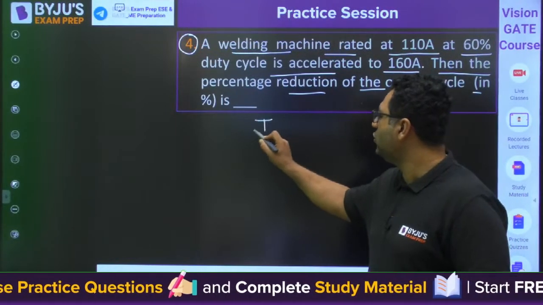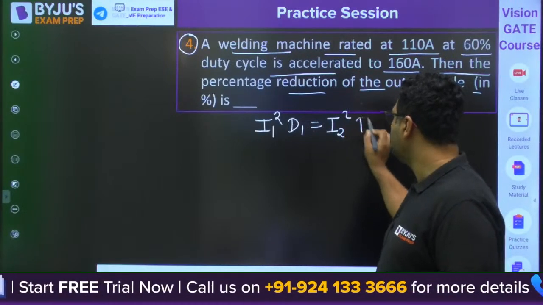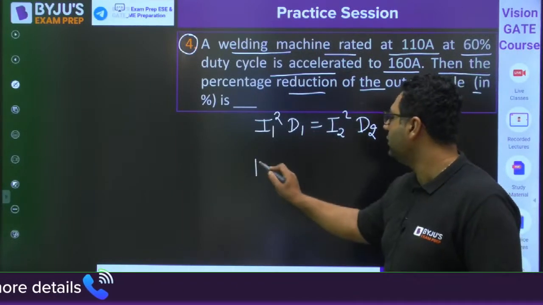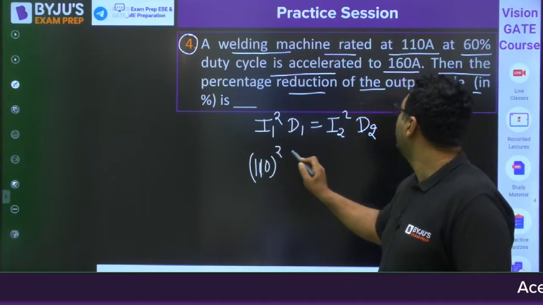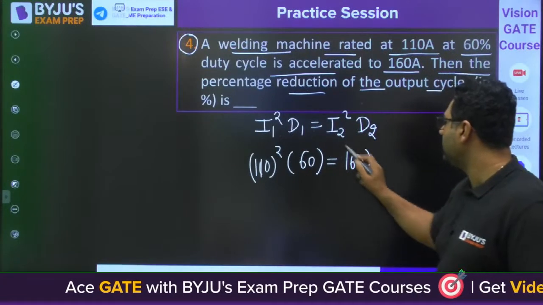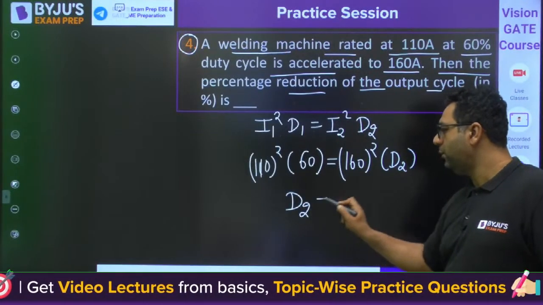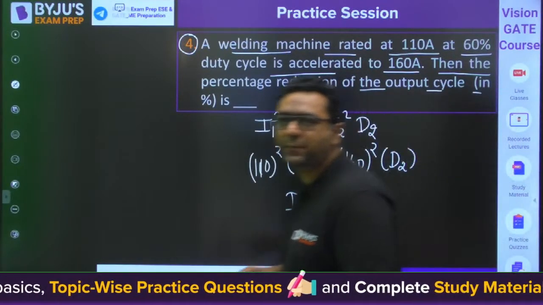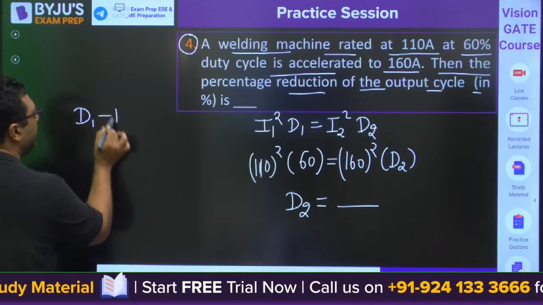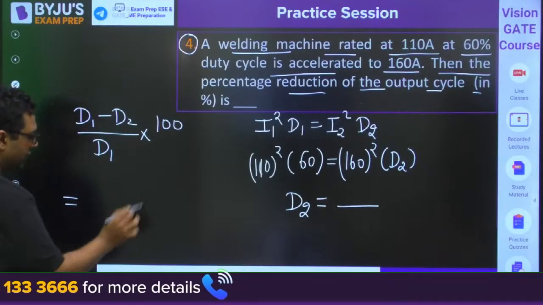So you know, once again you will go for I1 square D1 equals I2 square D2. They have mentioned 110 ampere, and it was 60%, then 160 ampere. You will be finding out D2. But that is not going to be your answer. They are asking you the percentage decrease. So if you want to find the percentage decrease, you will say D1 minus D2 by D1 into 100. So that will be your answer, guys.